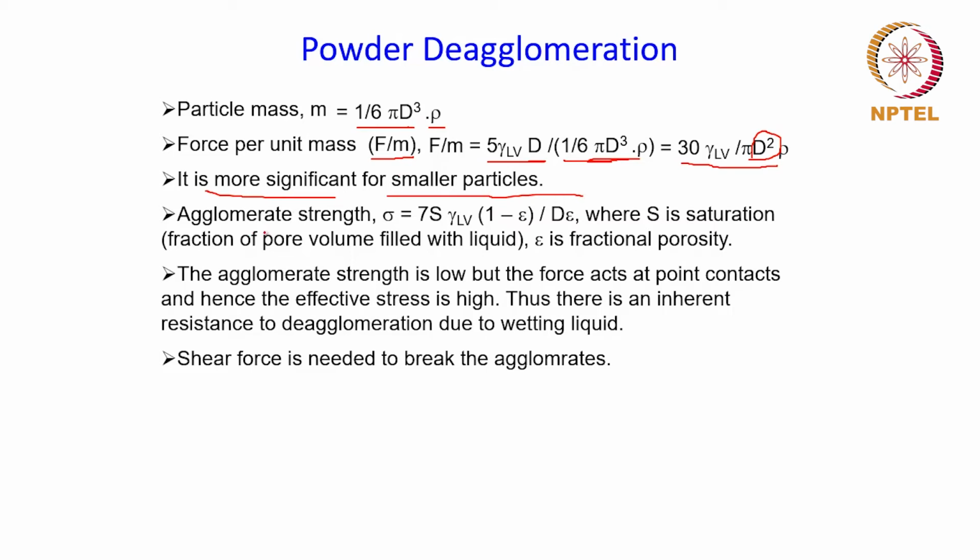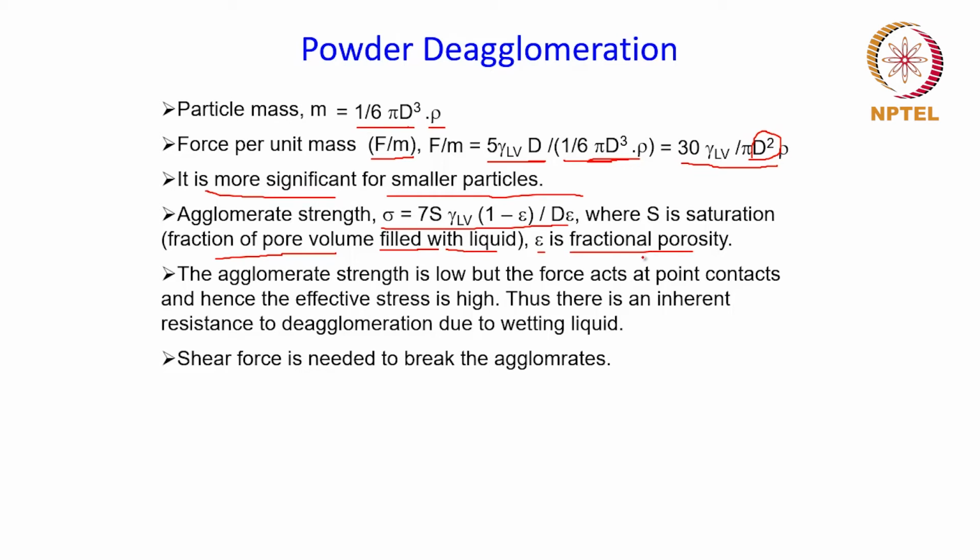And the agglomerate strength is given by this particular relationship, where S is the saturation, which is nothing but the fraction of pore volume filled with the liquid, and epsilon is the fractional porosity.